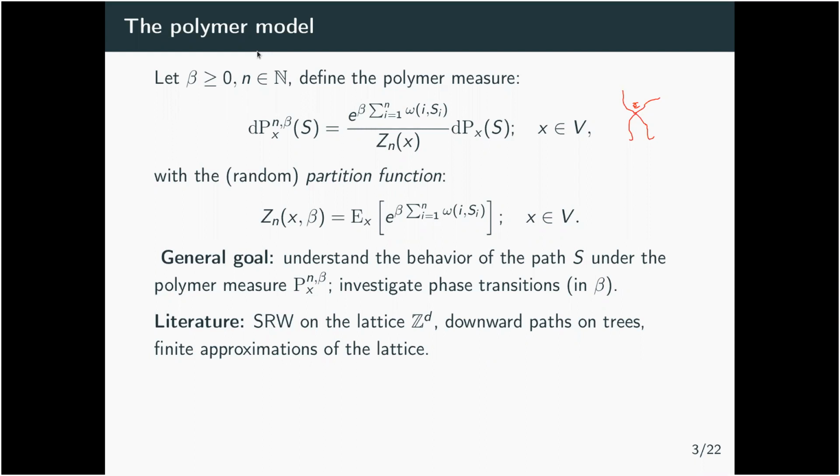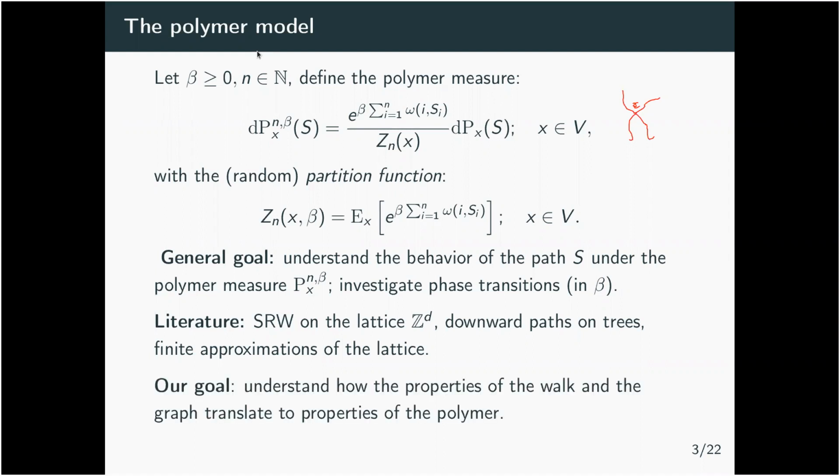There have also been many papers about directed polymers on trees, and also on finite approximations of the lattice, when you take a graph G which is some kind of big finite graph that approximates the lattice. But we want to take a bit of a different route, and we want to understand how the properties of the walk and of the graph will influence the properties of the polymer. So we also want to look at graphs that actually don't look like the lattice and see how they change the behavior of the polymer.